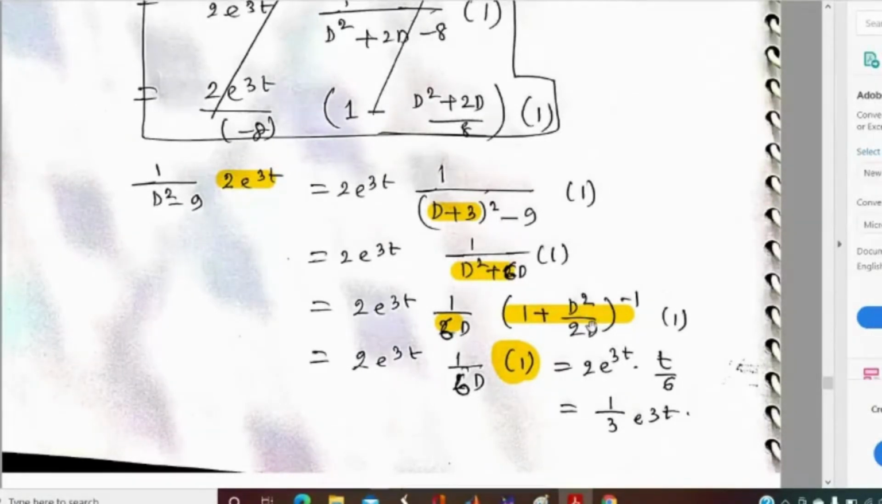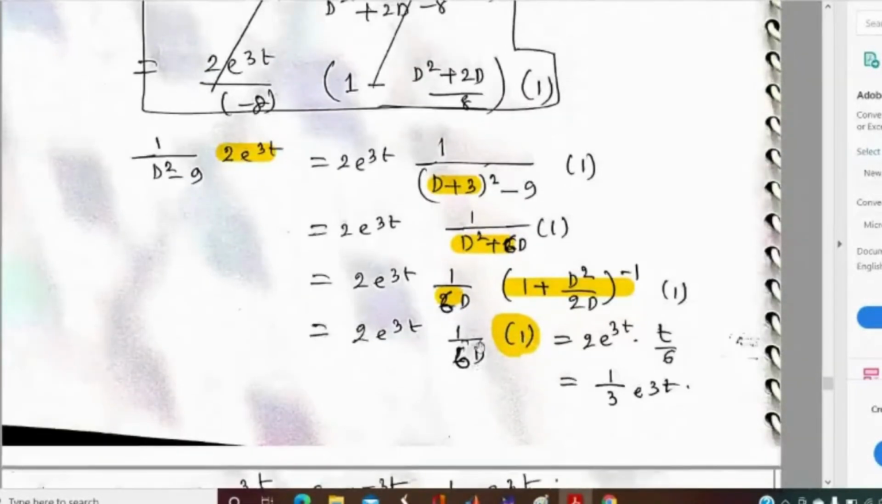Here D^2 by 6D will give us D by 6, so it will be (1 + D/6) whole inverse. The value of (1 + D/6) whole inverse means 1 - D/6 + D^2/36 - and so on. When we apply D/6, D^2/36 on 1, the value will automatically become 0. So only 1 will remain, because in the formula 1 - x + x^2 - x^3, only 1 will remain.